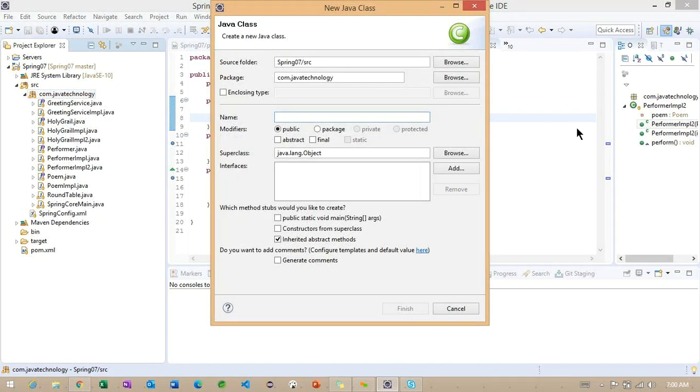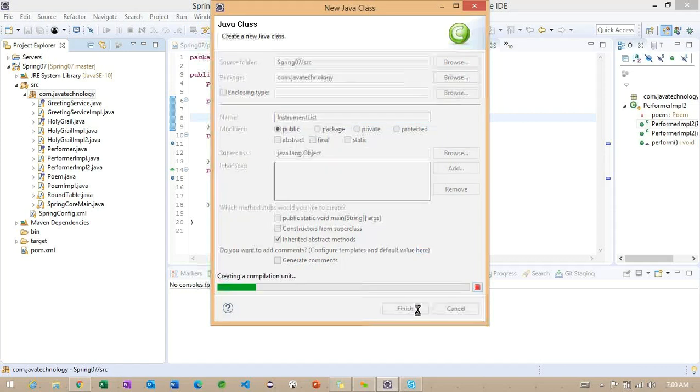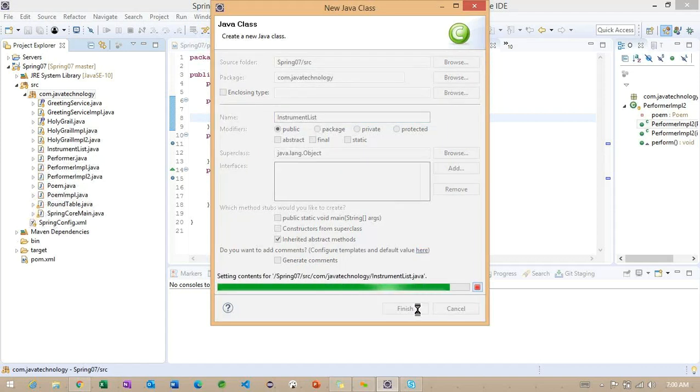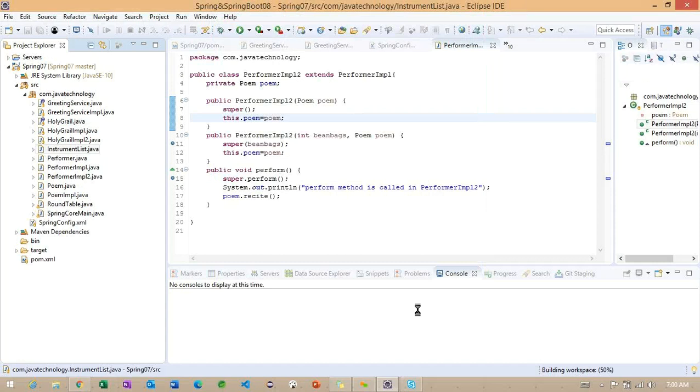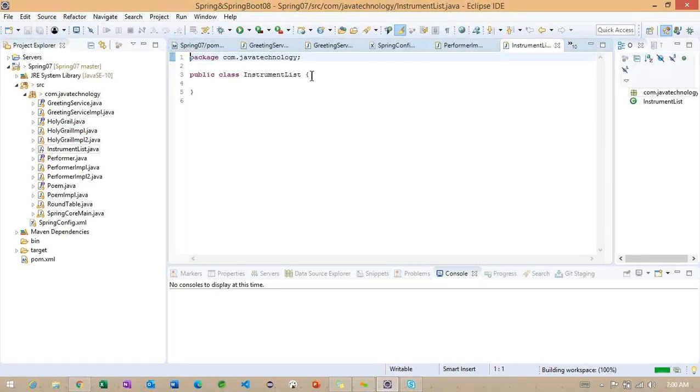The class name I'm making here is InstrumentList. This InstrumentList will implement which interface? The same interface we used in yesterday's class, that is called Performer.